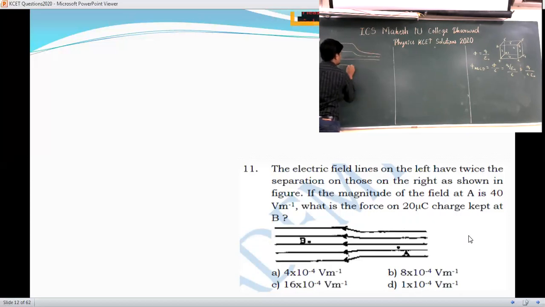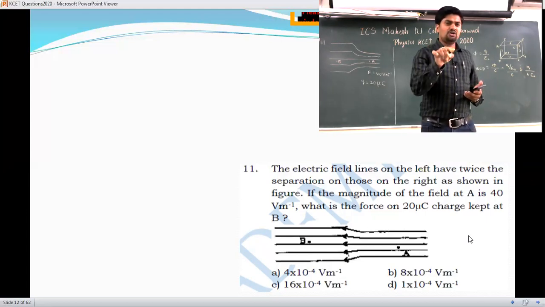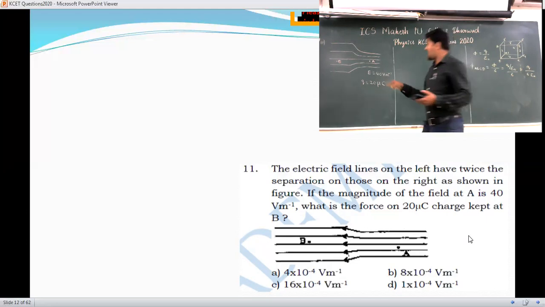Okay, on the right side their separation becomes half compared to the left side. Now they have kept one point at A, and here it is B. On A, the electric field they have given is E equal to 40 volt per meter, and the charge is q equal to 20 microcoulomb. Now they are asking you to calculate the force on the 20 microcoulomb charge kept at B, not at A.